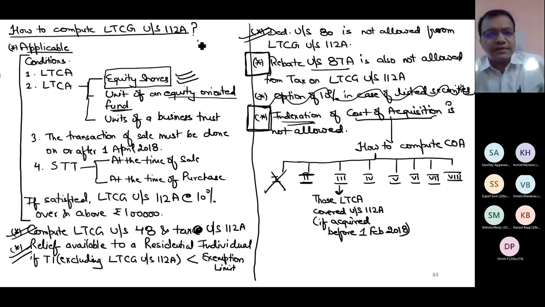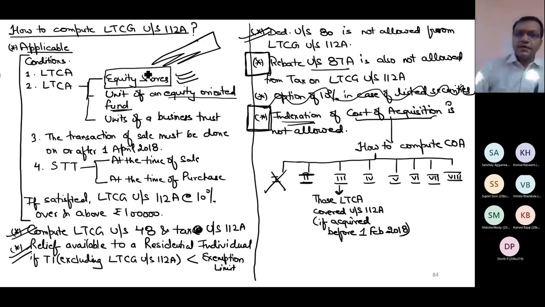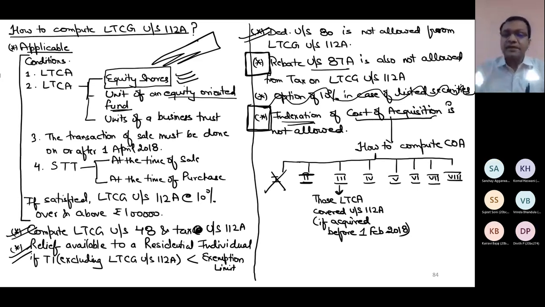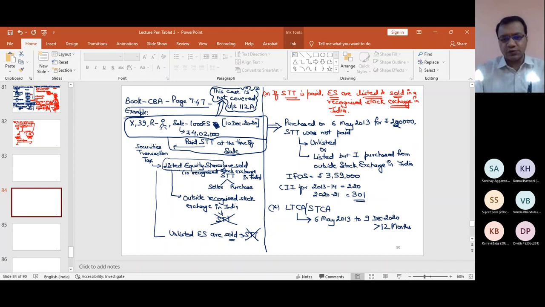Most precisely, listed equity shares, if purchased before 1st Feb 2018. A special rule is given, and that I have shown you as category number 3. I will tell you in this class how to use that category 3. Is the discussion till this point clear? If yes, please raise your hands.